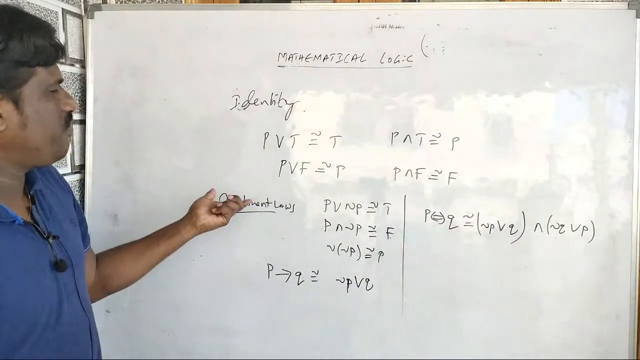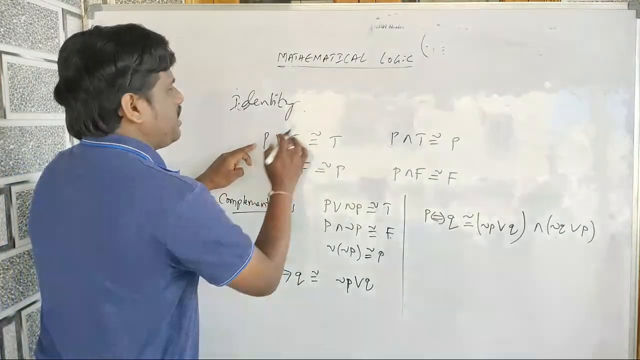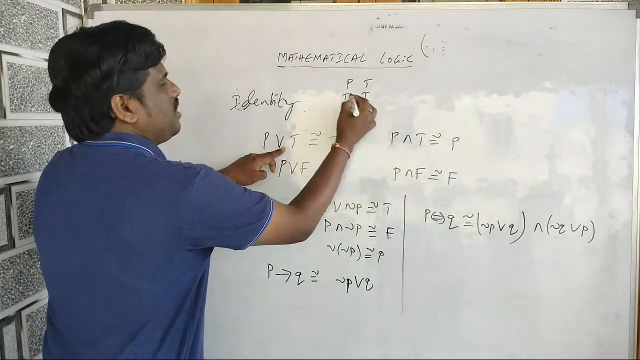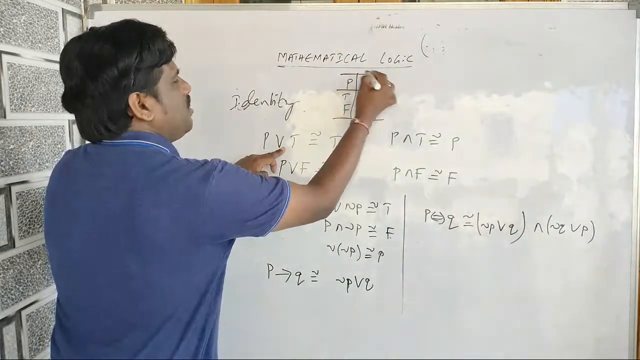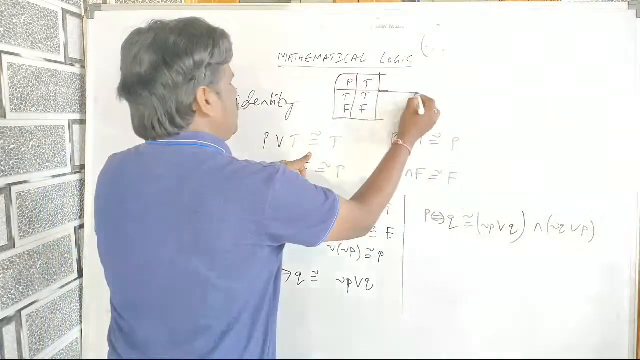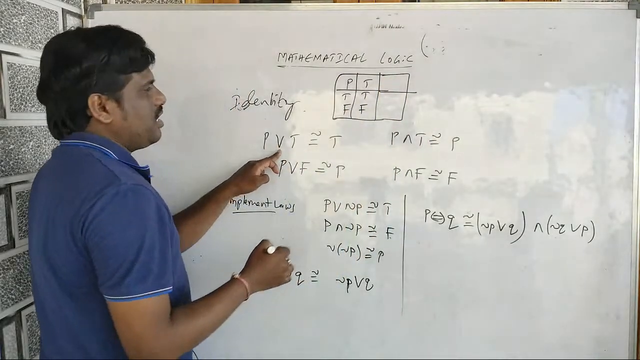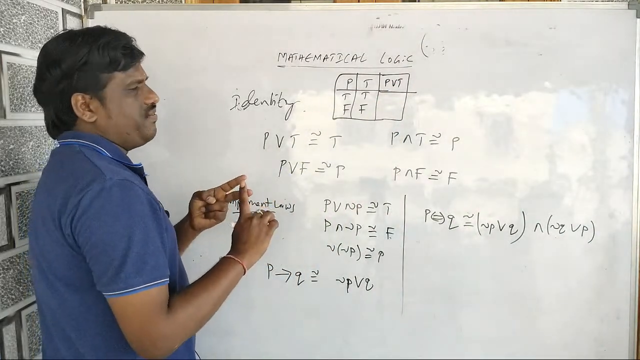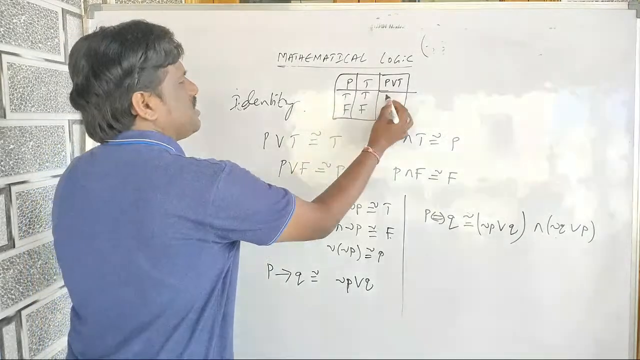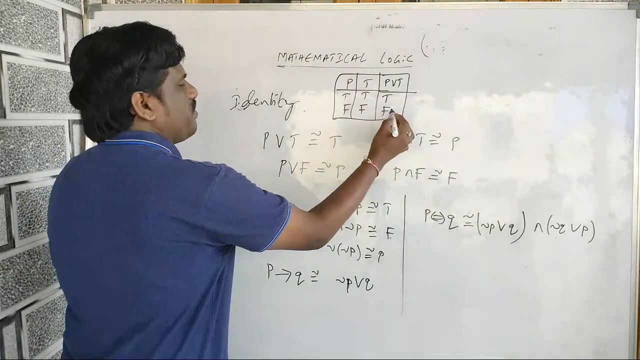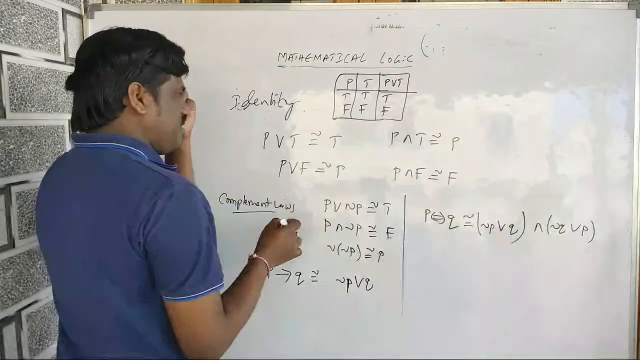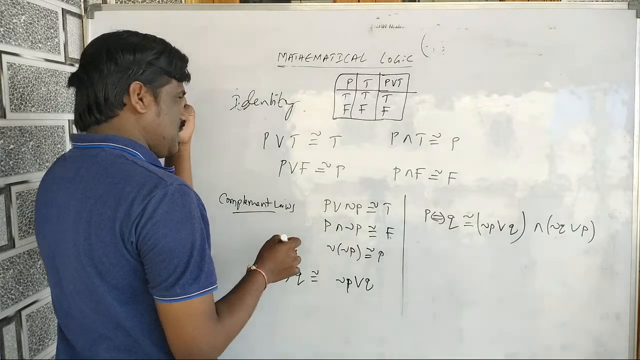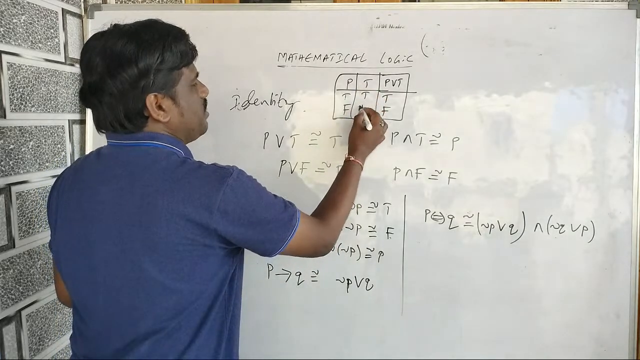If you want the proof, you can take any one. If I take P or T, P is nothing but true or false, and T I can take as all T's only. T statement says all T's. So if you want to justify this, you can see this. T or T is T, F or T is T.